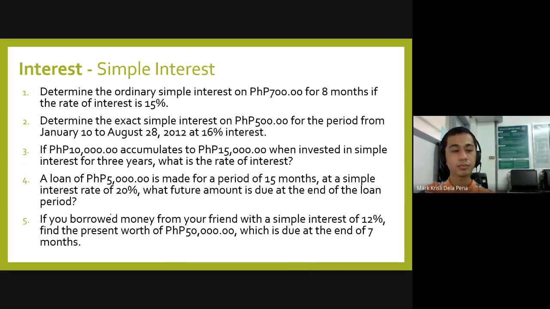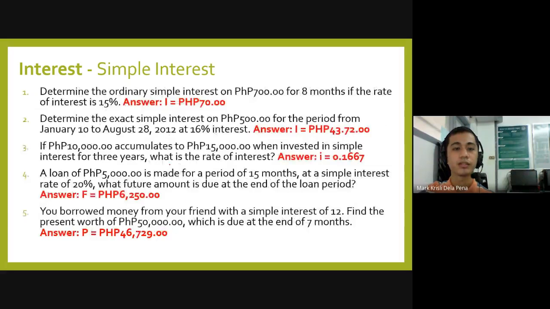Now let's have these examples. I have here 5 examples. All of them have answers in the next slides, and 3 of them will have a solution. So these are the answers for the problems. Number 1, you have I, or the interest, equal to 70 pesos, and so on.